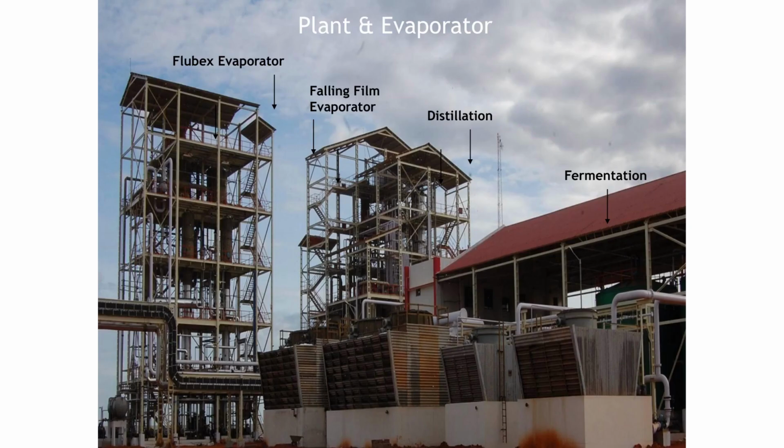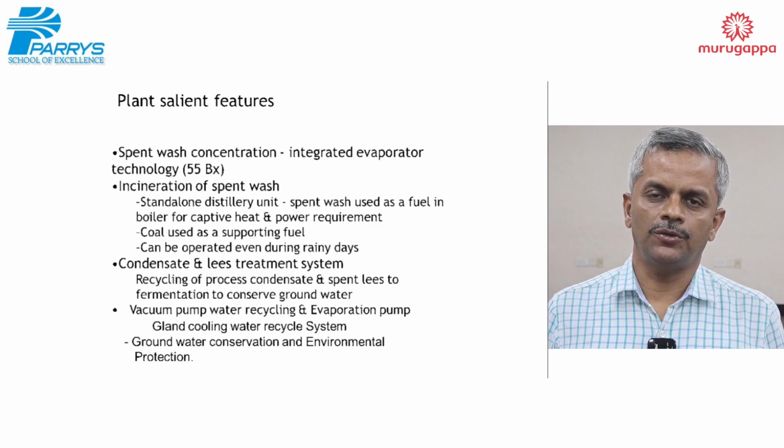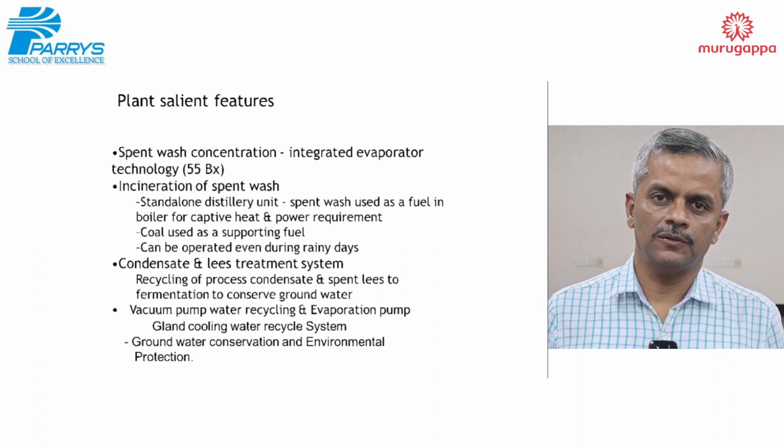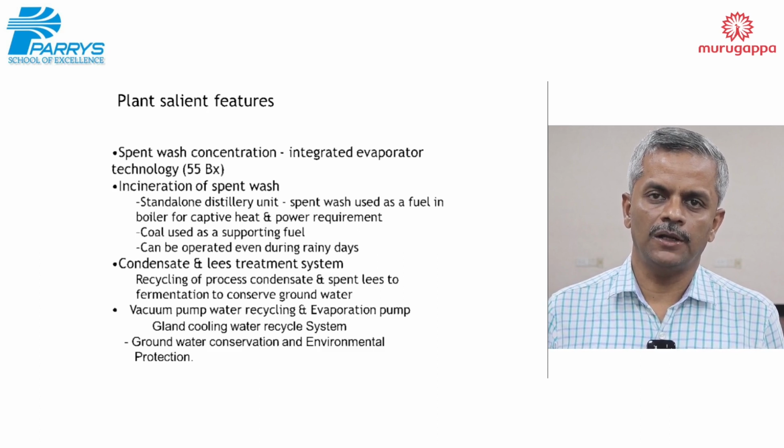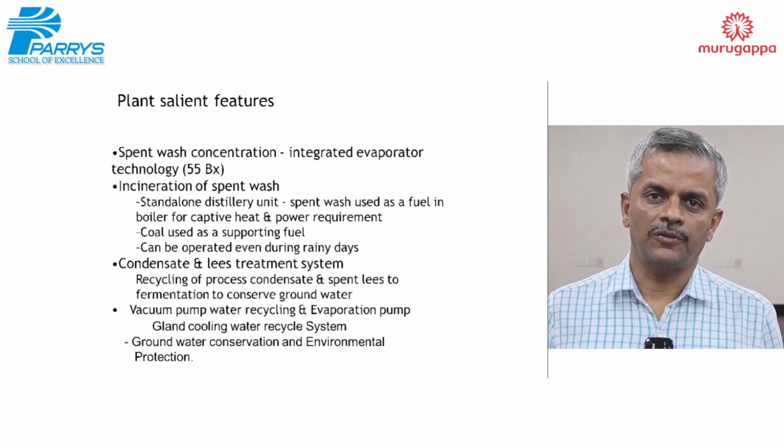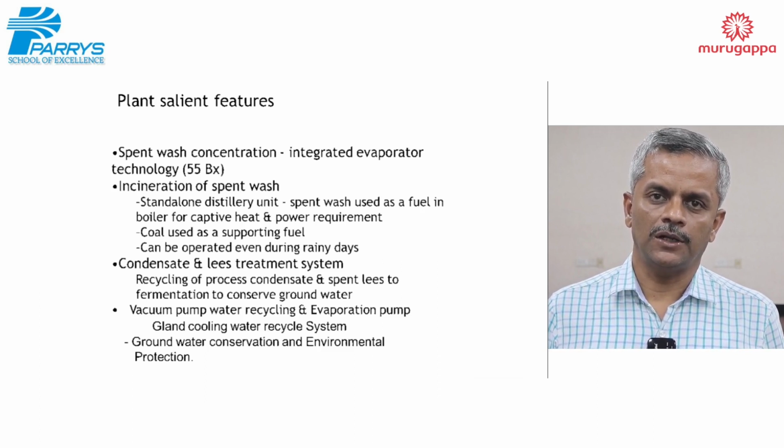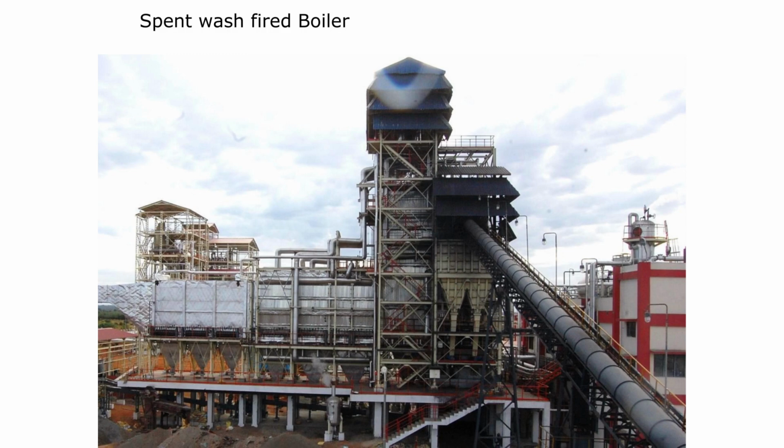So, overall view of the plant. The boiler is a 22 TPH boiler with a 2 megawatt turbine. The spent wash is fired in the boiler. After the power generation, the steam is used for process and boiler requirement. It's a view of the boiler.